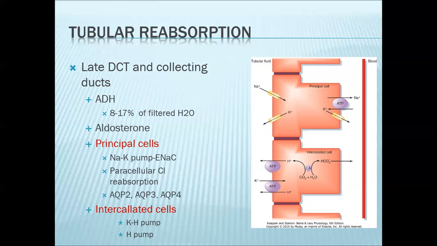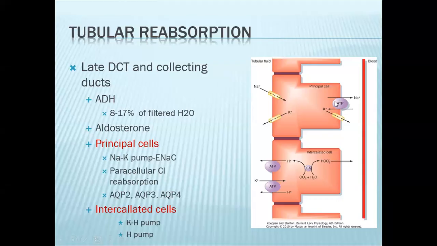This is also where aldosterone will exert its effect. Aldosterone will promote reabsorption of sodium, and together with sodium, you have water. In order to understand the effect of aldosterone on these segments, we need to discuss two important cells present in these segments, namely the principal cells and the intercalated cells. In this diagram, this is your principal cell, this is your intercalated cell. Your principal cell will primarily determine the handling of sodium, water, and potassium. So this is the filtrate, this is the blood.